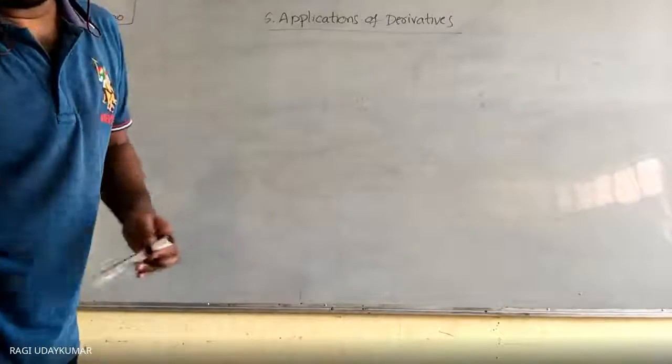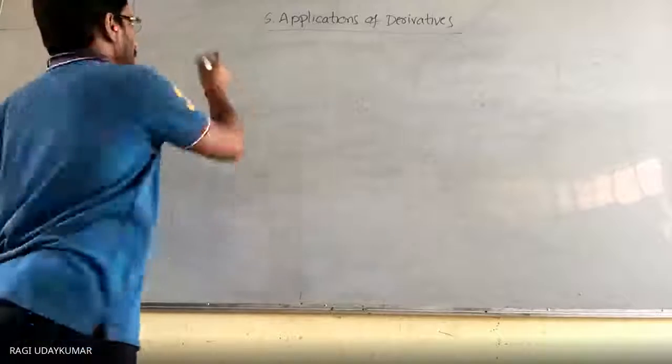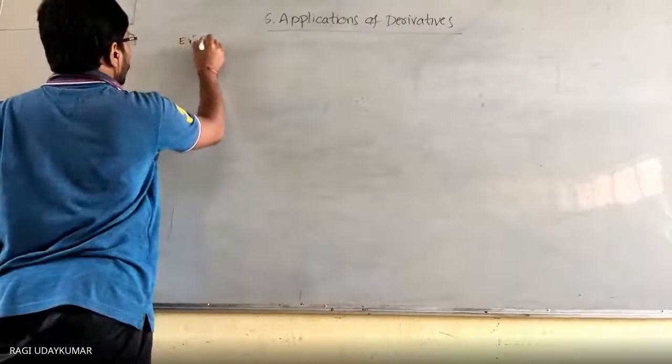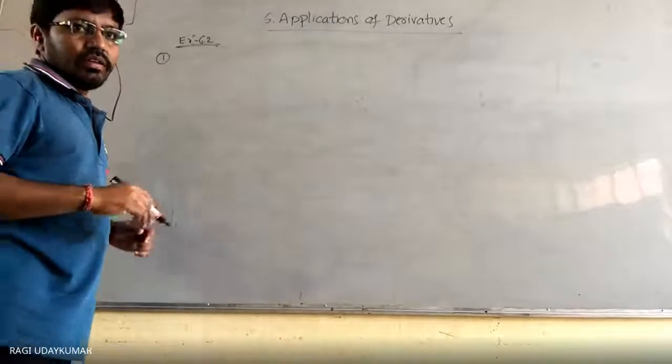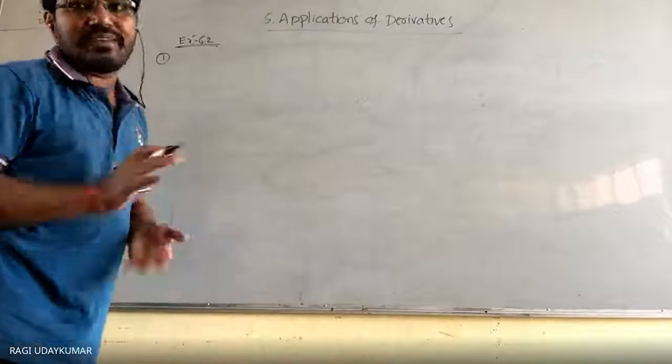If it is not clearly visible, then you tell me. Exercise 6.2 you see here. So what are the questions given to you here? The first question is given to you: f of x is equal to 3x plus 17.